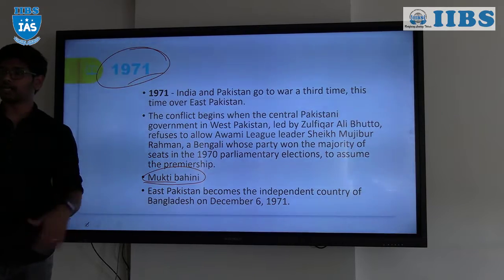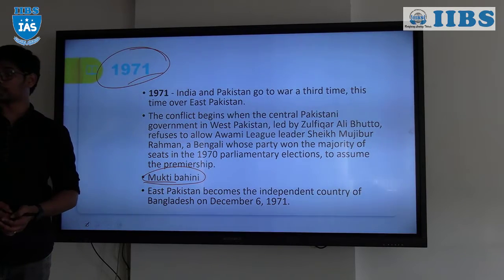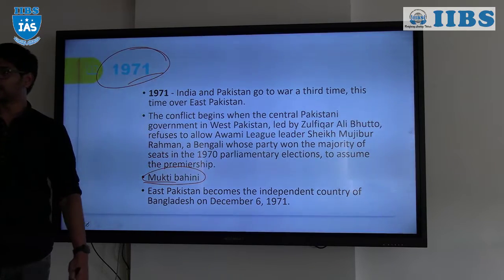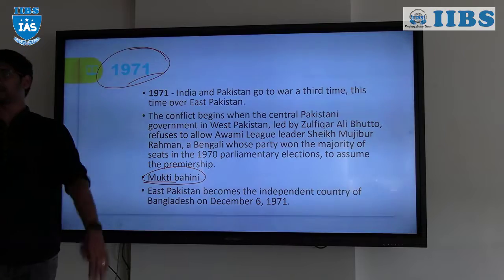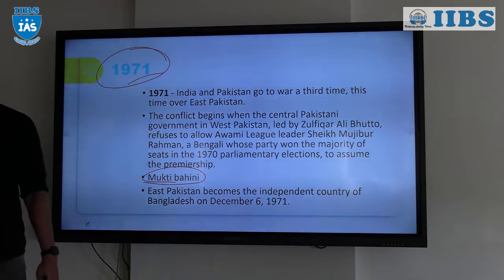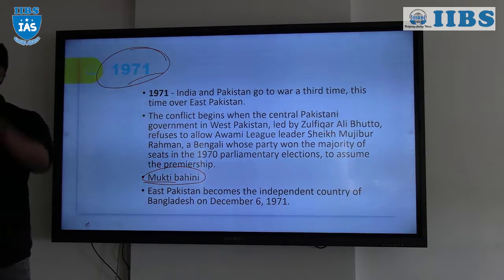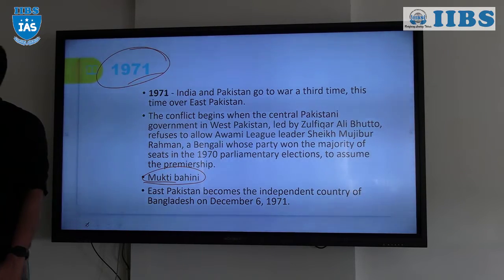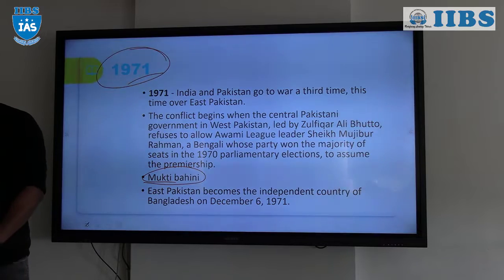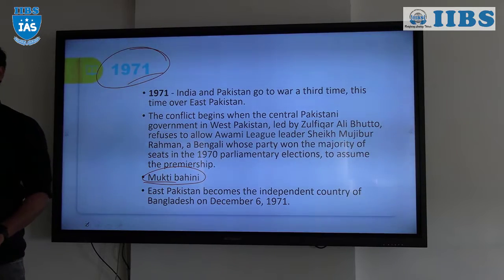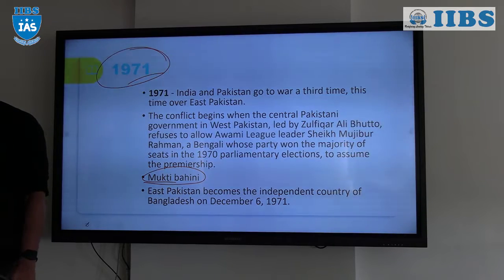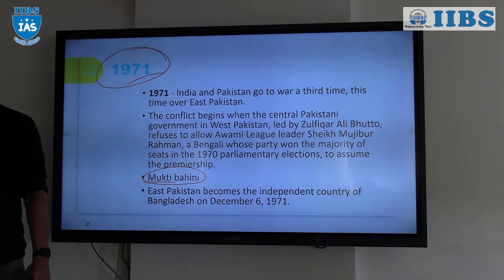Suddenly the Mukti Bahini started to win, and resources had to be sent to East Pakistan. Arms, ammunition, food, everything had to be sent from West Pakistan to East Pakistan. So during that time, we blocked the airways as well as the roadways as well as the seaways. And the only problem India actually faced was with China. If China got involved, we really could not do anything, right? Because India did not have the luxury of fighting two countries on different fronts.